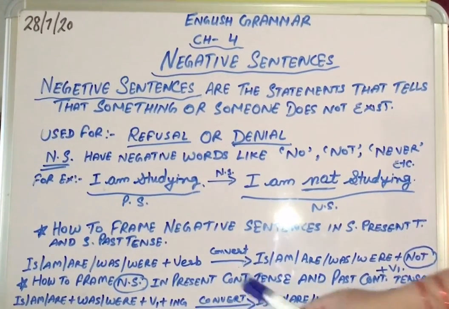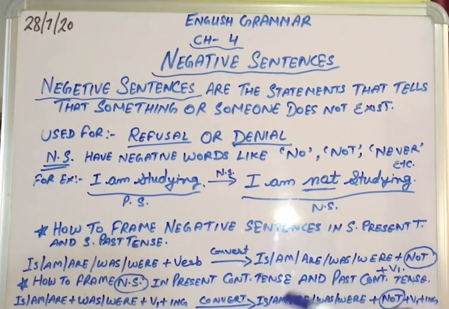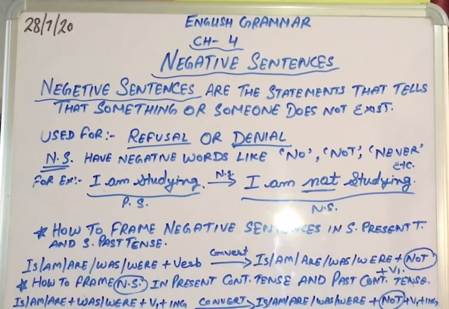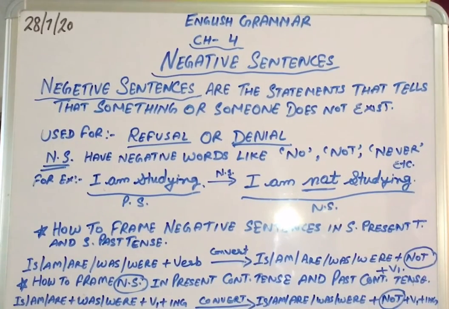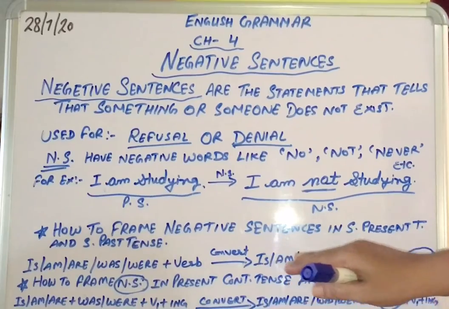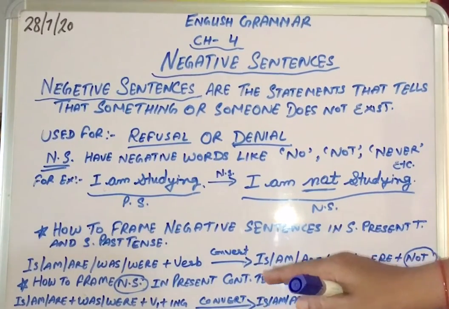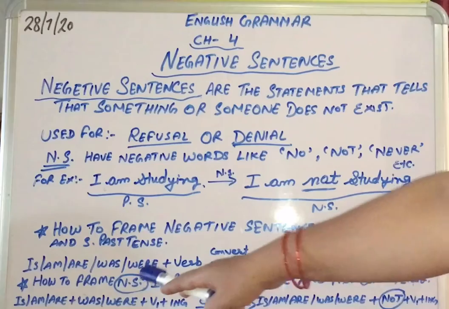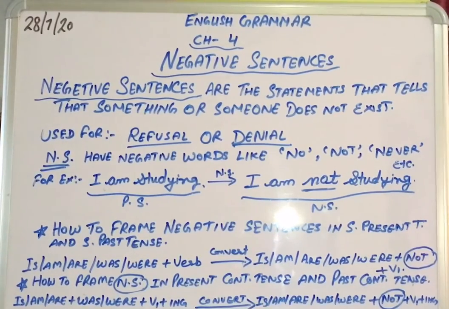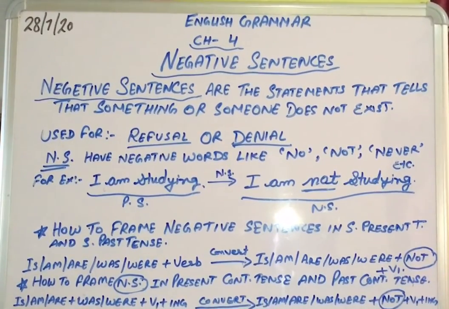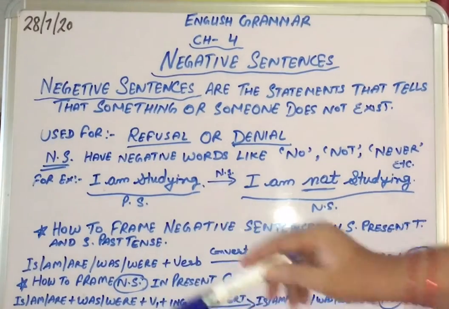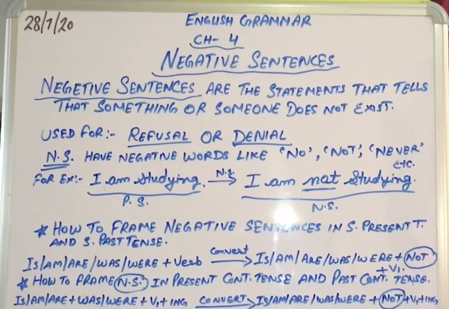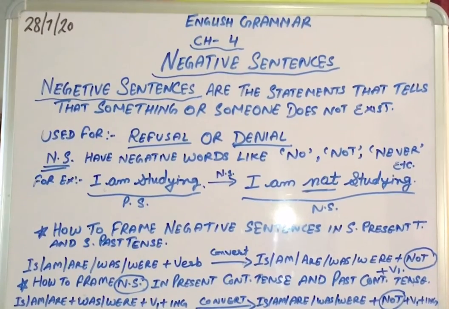Now let us check if the sentence is given in present continuous tense and past continuous tense. If we have to frame a negative sentence in present continuous tense and past continuous tense, we know that in present continuous tense, is, am, are plus the first form of the verb plus ing is used.